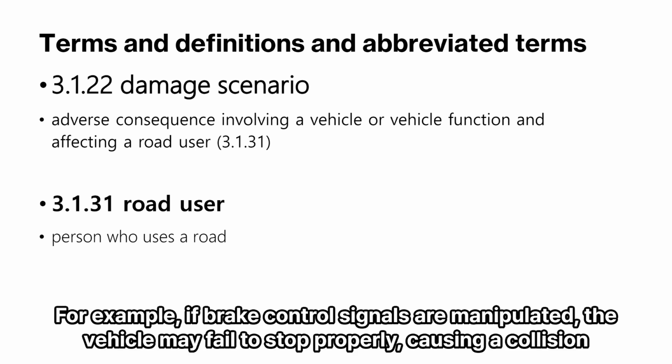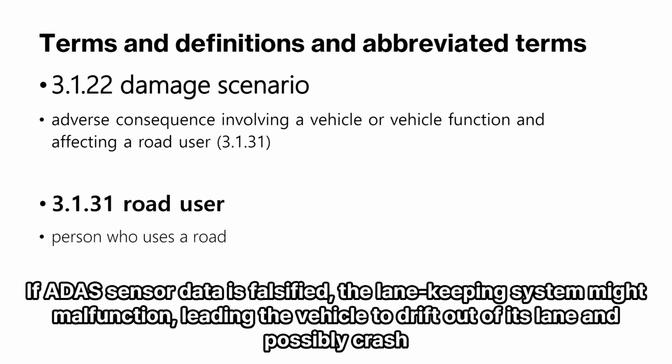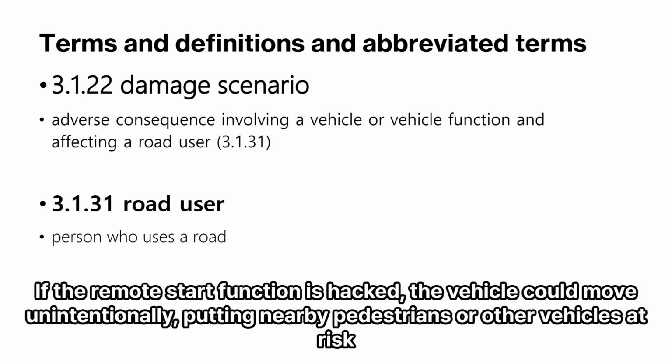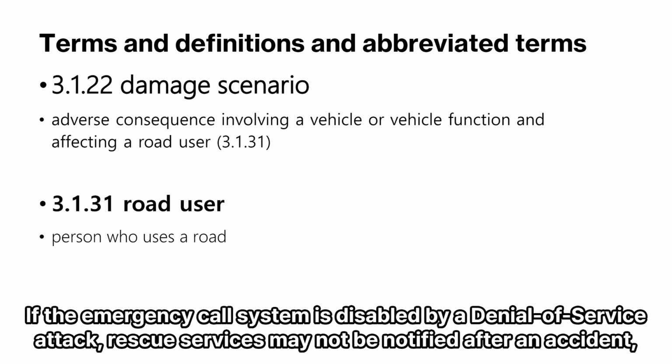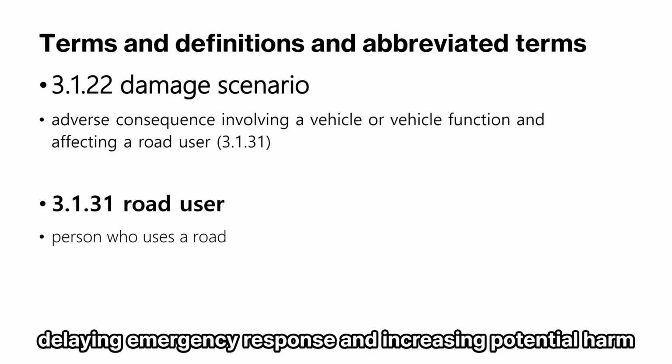For example, if brake control signals are manipulated, the vehicle may fail to stop properly, causing a collision. If ADAS sensor data is falsified, the lane-keeping system might malfunction, leading the vehicle to drift out of its lane and possibly crash. If the remote start function is hacked, the vehicle could move unintentionally, putting nearby pedestrians or other vehicles at risk. If the emergency call system is disabled by a denial of service attack, rescue services may not be notified after an accident, delaying emergency response and increasing potential harm.